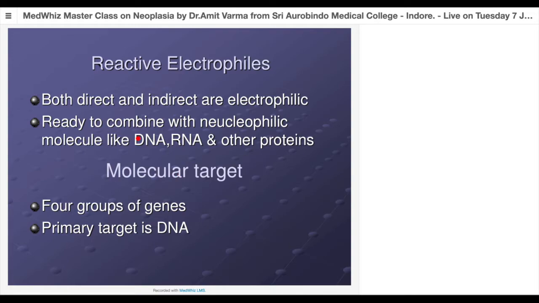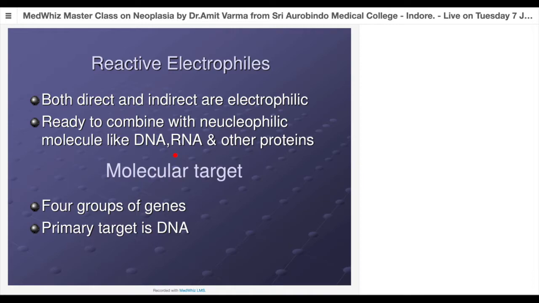Now, what do all these carcinogenic chemicals have? They are reactive electrophiles, meaning they have a free electron in their outermost orbit. And why is this needed? Because of this, they will adduct to nucleophilic molecules like RNAs and DNAs and other proteins in our cell. So any chemical which is electrophilic, having a free electron which it can share in its outermost orbit, will act like a carcinogen and adduct to the DNA and RNA, share this electron, and actually cause a permanent change in the structure.